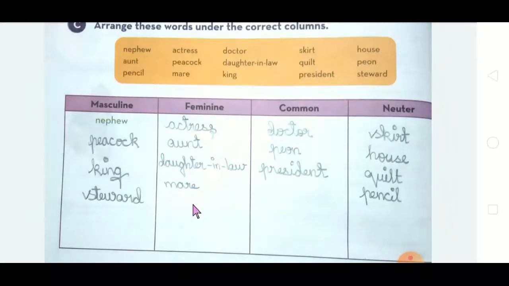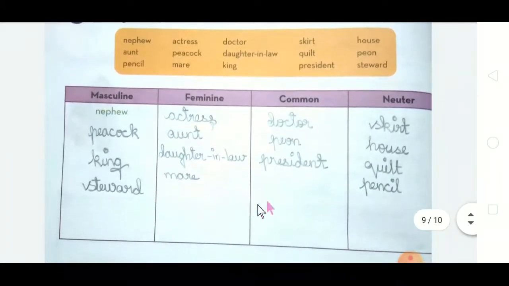And one more meaning is also there for steward. What is the other meaning? A person responsible for supplying the food in schools, institutions, canteens. So there are two meanings for steward.